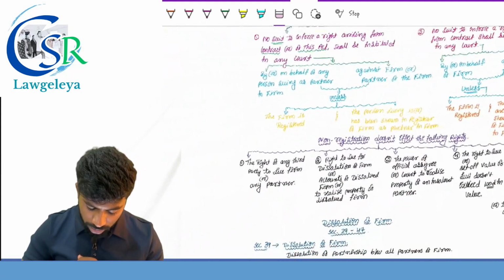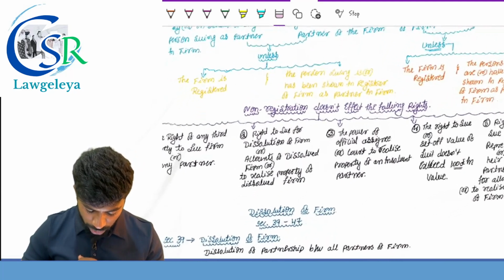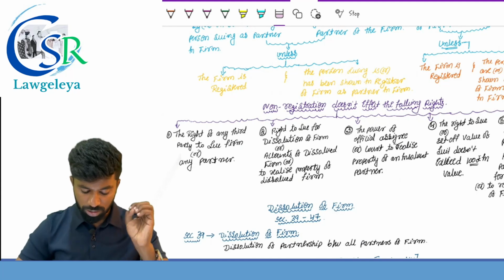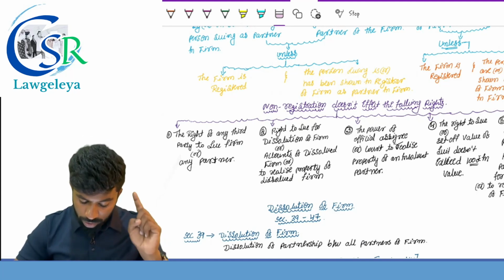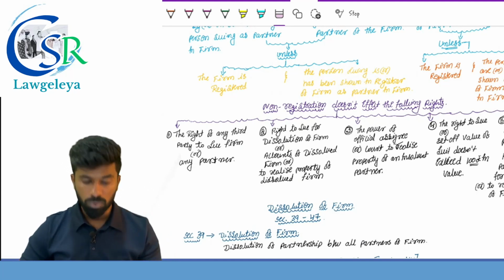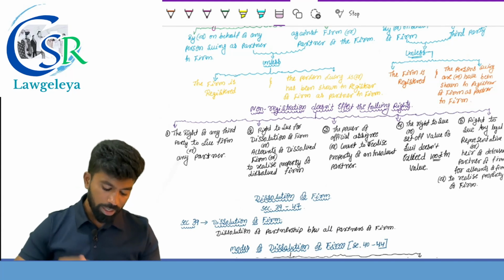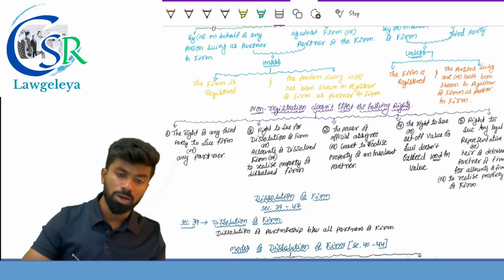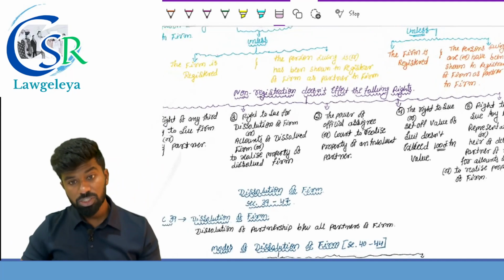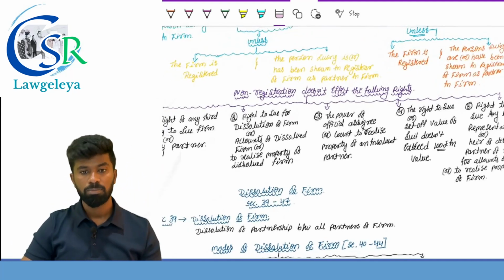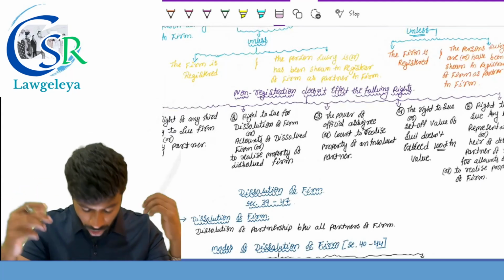But there are a few exceptions to section number 69. The non-registration of the partnership firm does not affect the following rights. Important ones. What are they? A right to sue a third party. A right of any third party to sue the firm or any partner. Means third parties can file a case against the firm, but the firm cannot file a case against the outsider.